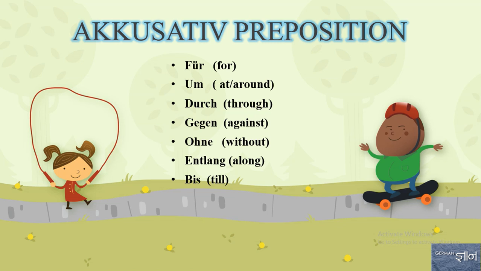For Accusative, we have only this many prepositions: für, which means for; um, which is used as at or around, basically used for time; durch, which means through; gegen, against; ohne, without; entlang, along; bis, till.